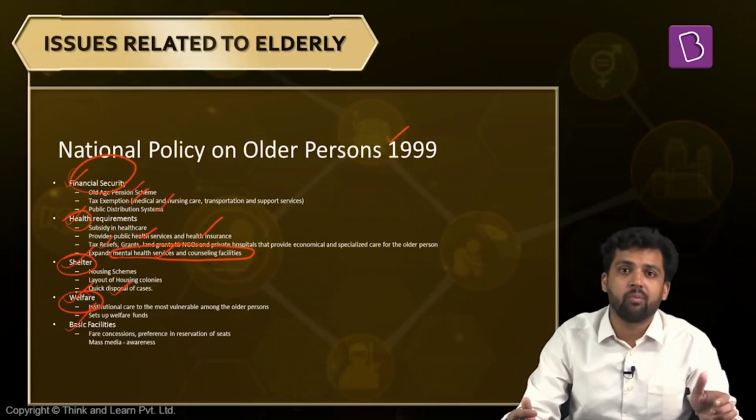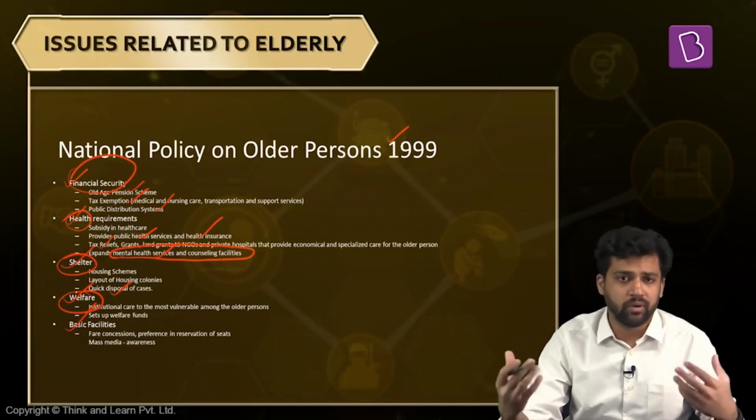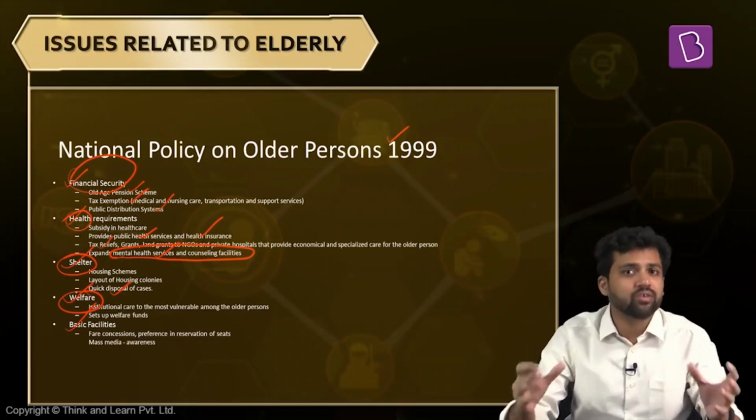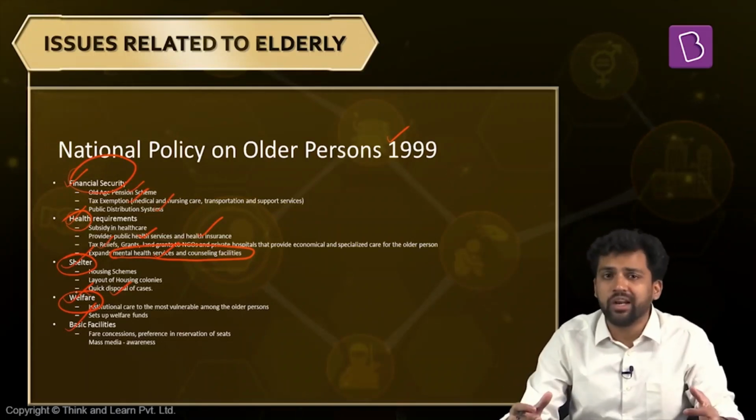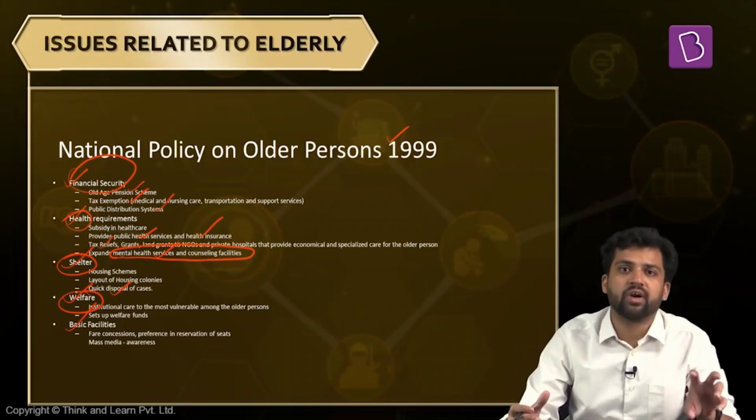Apart from that, females among elderly might face more deprivation because of the kind of society we are, because of the literacy levels among them, because of their level of participation rate. So elderly is not a homogeneous group. Some elements or some sections among elderly might be more deprived. So again, we have to target all these sections differently. We need to have different approaches.